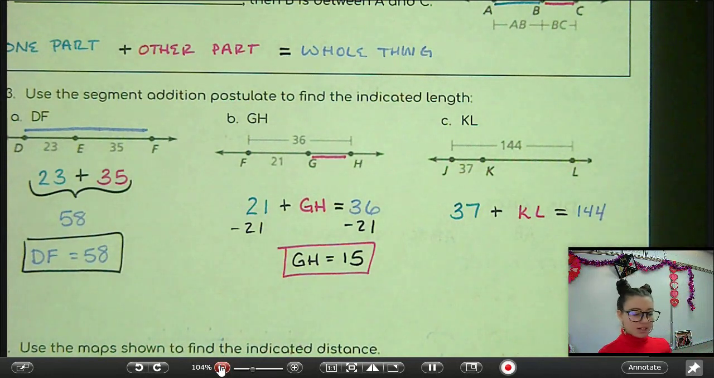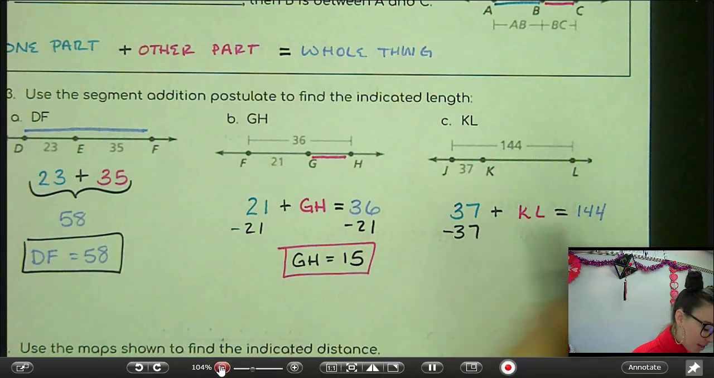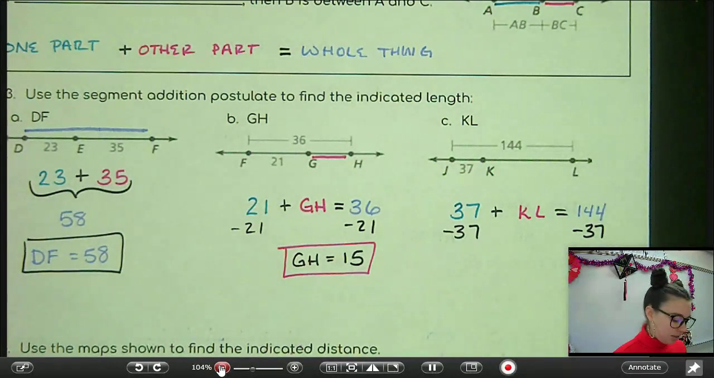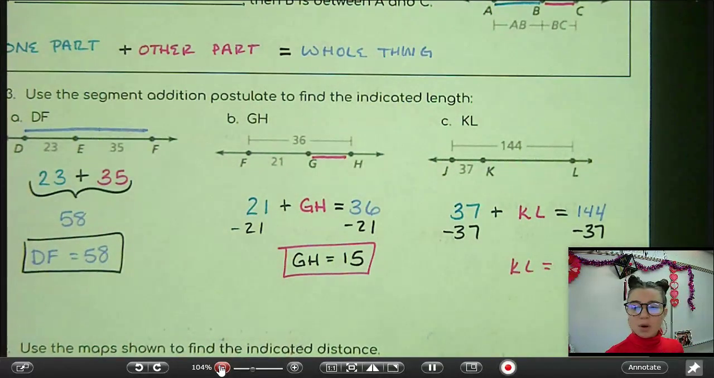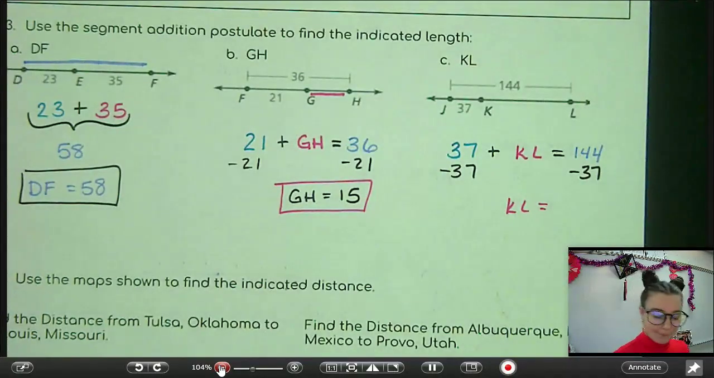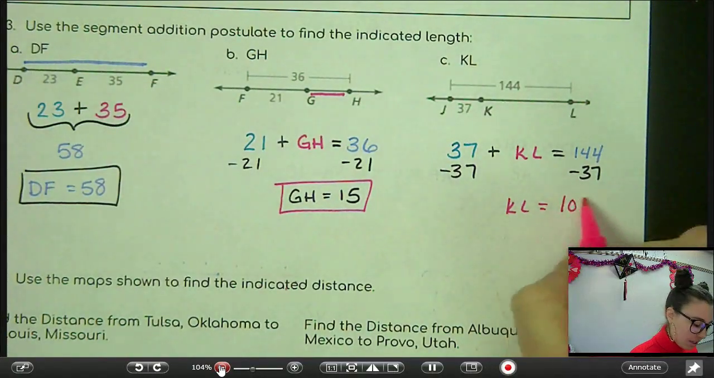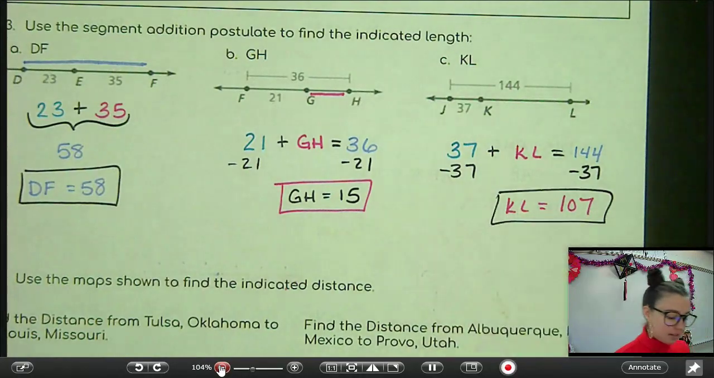So to solve this, we need to get KL by itself. So let's just subtract that 37 from each side. We'll be left with KL equals 144 minus 37. What's that? That'll give us 107. So that missing chunk is 107.